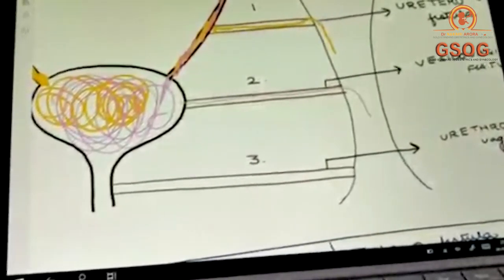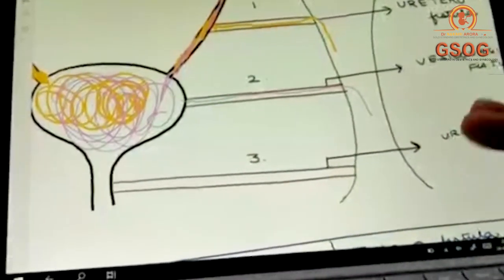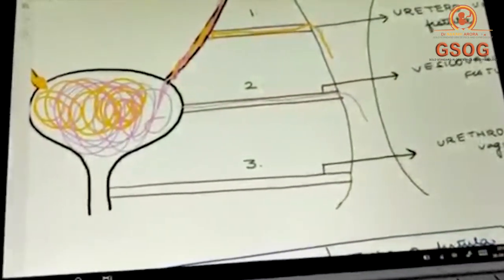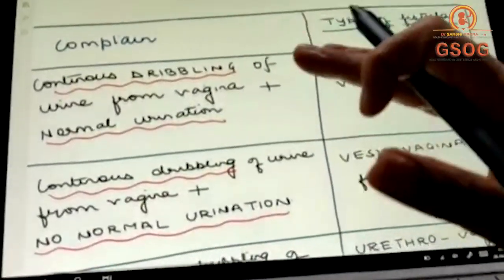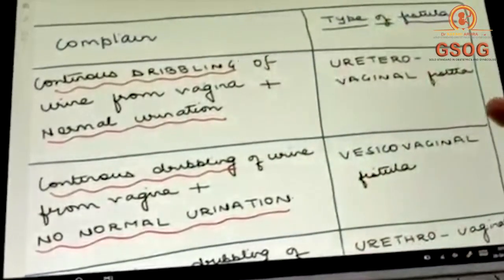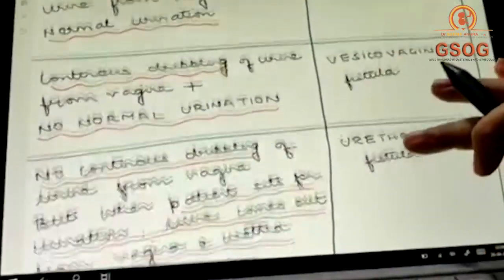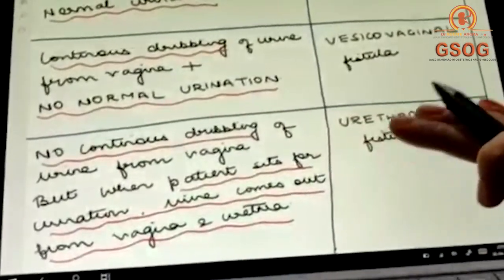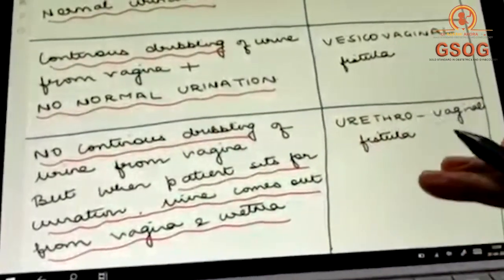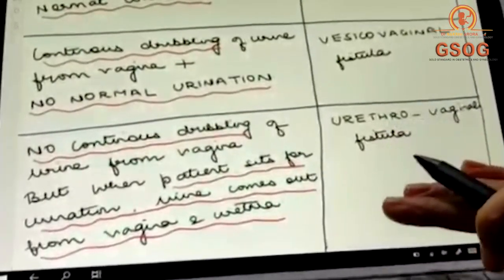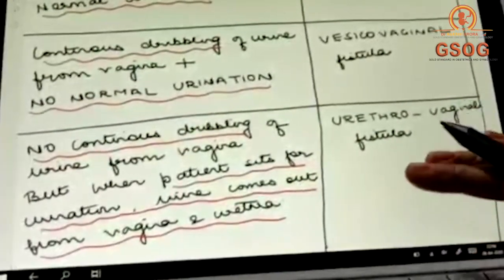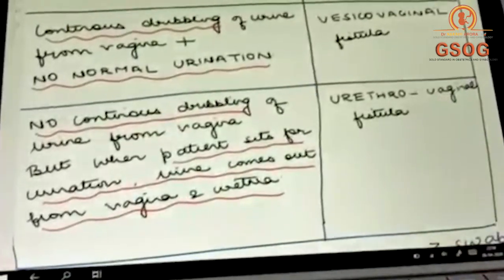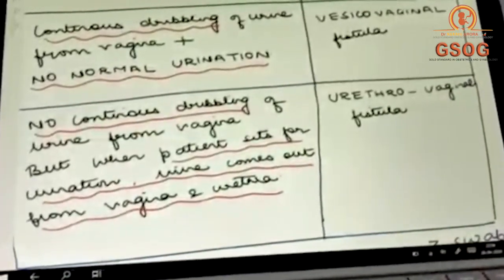But only when she sits for urination, urine comes out normally also and from her vagina also. So make a table. On one side write the complaint and on another side write the type of fistula. So if the patient says that there is no continuous dribbling of urine from the vagina, but when the patient sits for urination, urine comes out from the vagina and urethra, that means it's a urethrovaginal fistula. Clear?